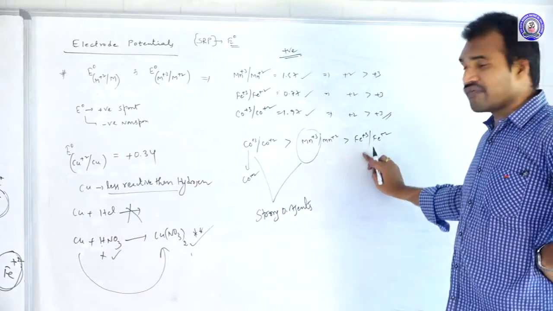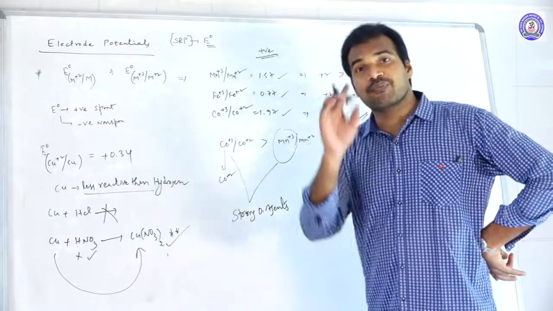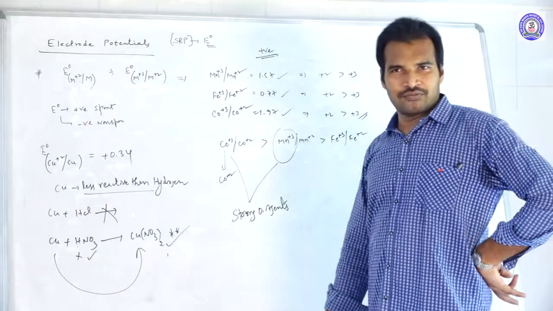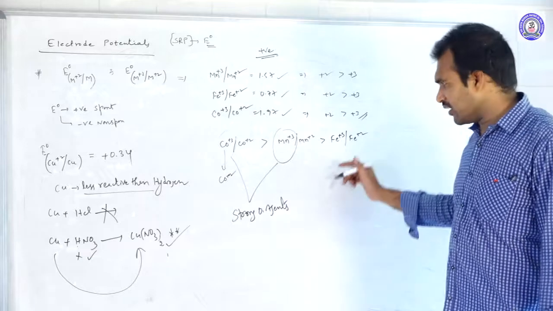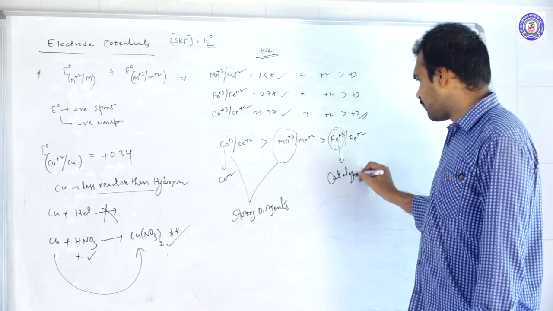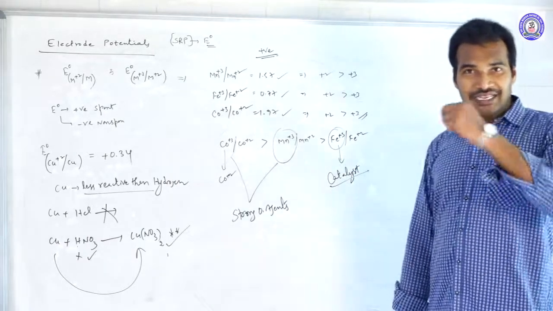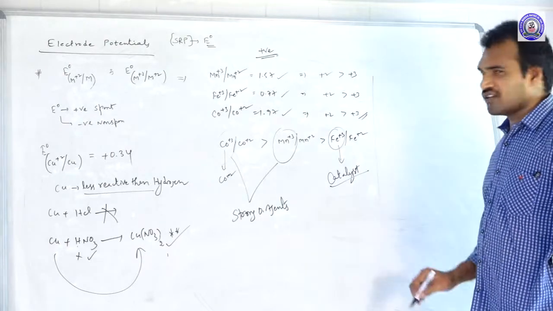Then what about the ferric ions? Of course, they can also be readily converted into ferrous ions, but the E naught value is less compared to the other two. Because of that, instead of acting as an oxidizing agent, what is it acting as? Catalyst. Fe+3 ion is acting as a catalyst. There is a best example for this catalytic action of ferric ions.